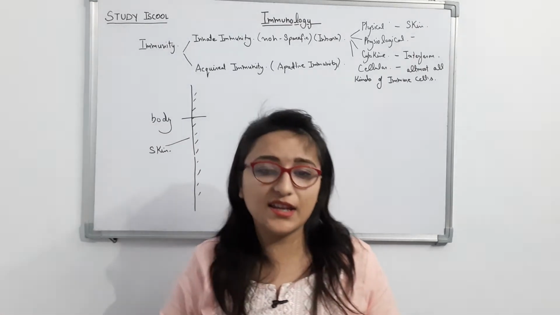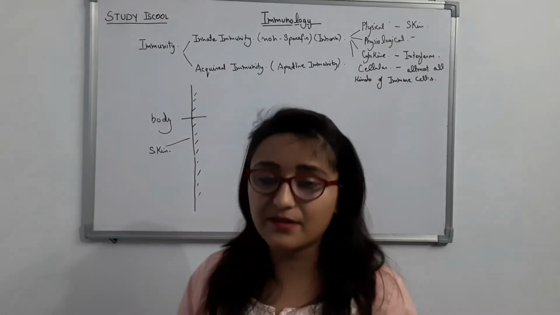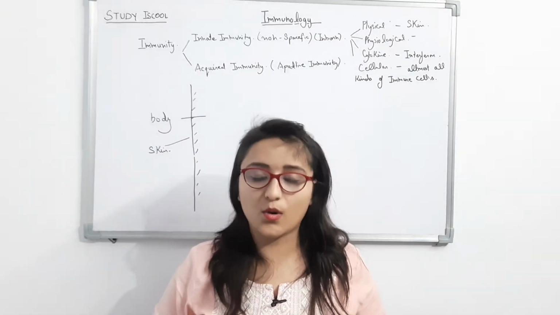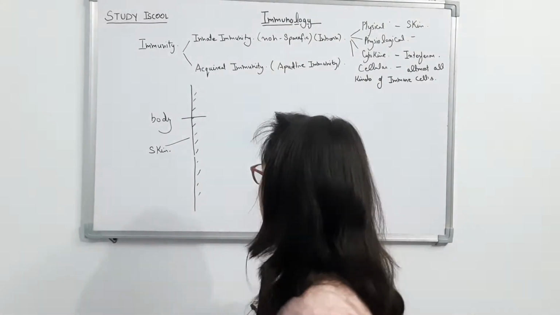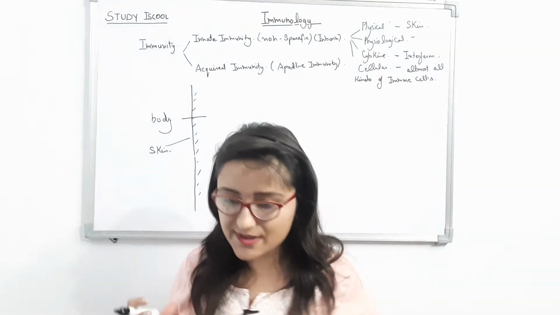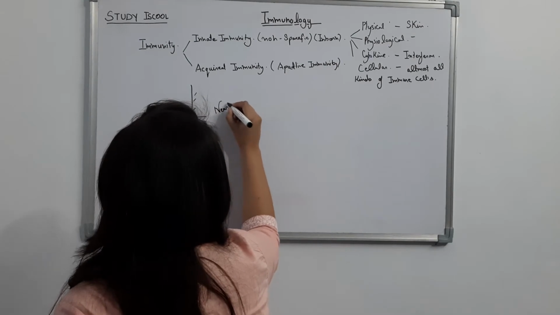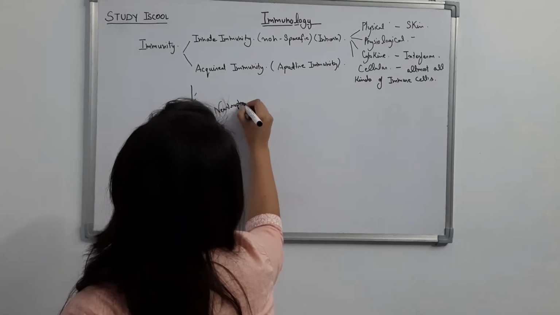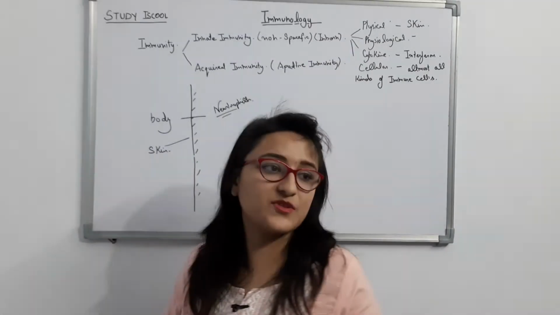Due to any reason, if any pathogen gets entry inside our body, what will happen? The cell which comes out first is the neutrophil. Neutrophils are the cells which come out first.